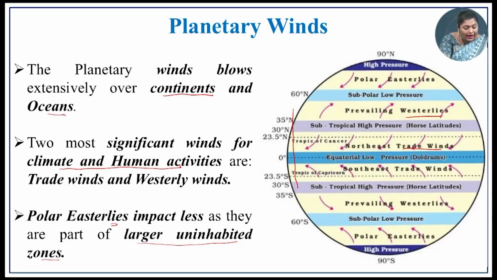Because in these latitudes only, human beings have inhabited more. So, because of this, these two major winds are most important. The polar easterly winds have less impact because the larger area is uninhabited. So, because it is uninhabited, the polar easterly winds' impact is comparatively less.